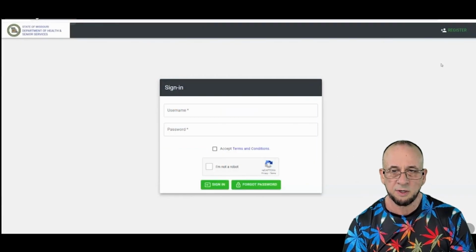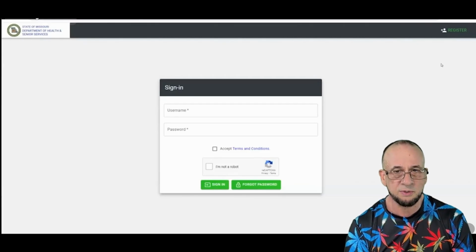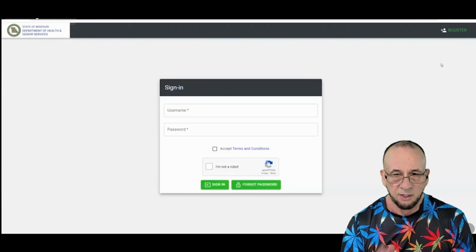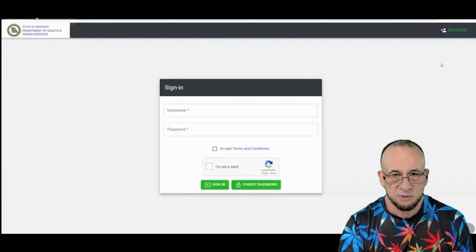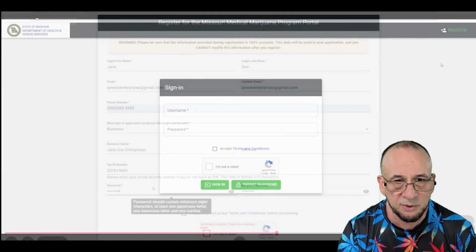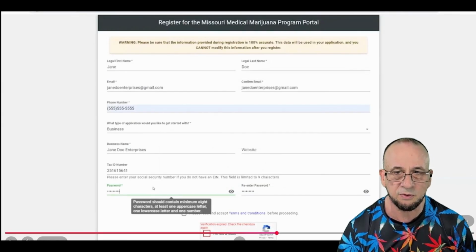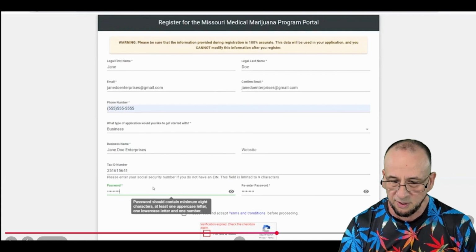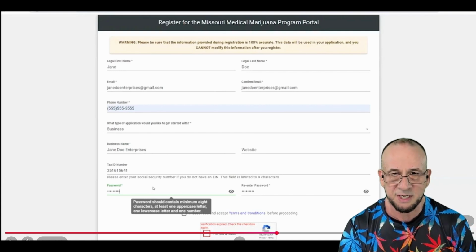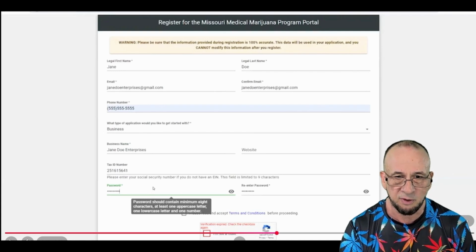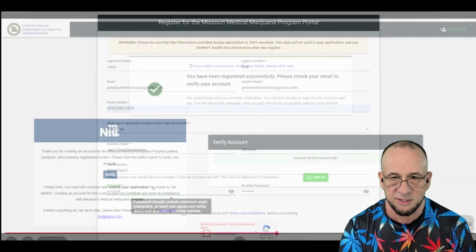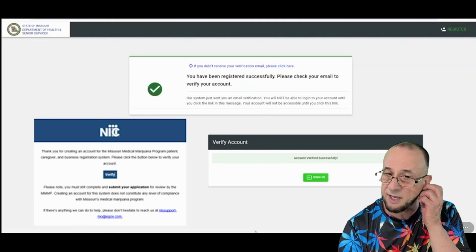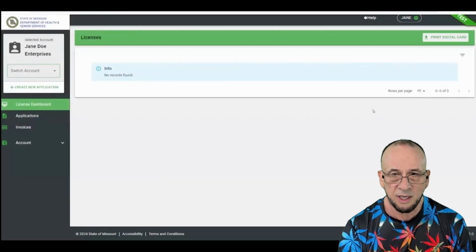So first thing you're going to want to do is create an account. So go to the DCR portal, and I will also provide a link to the DCR portal. Go right here, put in your username, or actually you're going to want to create a new account. So start that process. Once you get in here, put all your stuff in here. Make sure that you put all the correct information. Use your real name, your real phone number, all that stuff. Once you get all that done, and click account, you've successfully completed an account. And now you can go back and log into the portal.